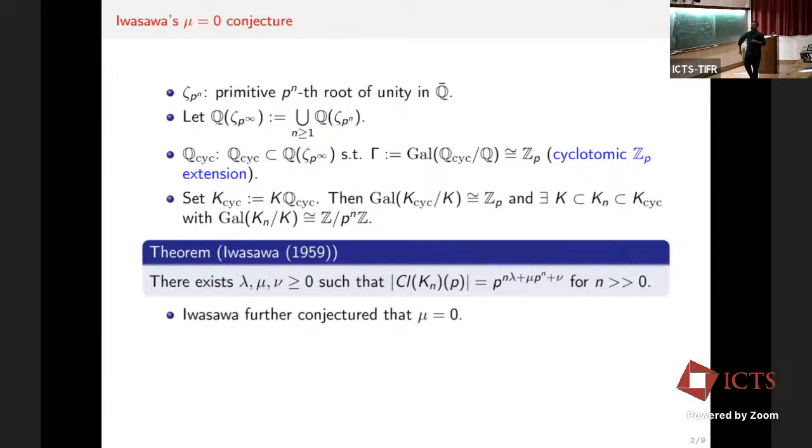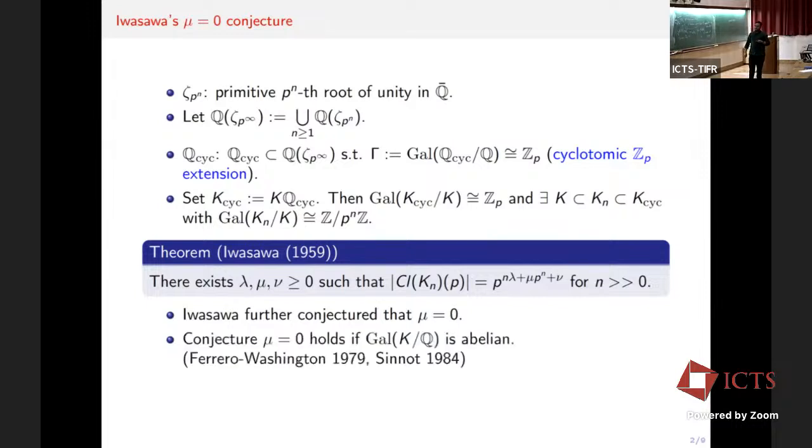So far, the results in this direction are for abelian number fields, by Ferrero and Washington in 1979 and 1984, in which they show that this conjecture holds if the Galois group of K over Q is abelian, but it is still open for general number fields. And the approach taken by the experts is to use abelian varieties to attack this problem. And more precisely, we'll talk about the connection of this conjecture with the Fine-Selmer group.